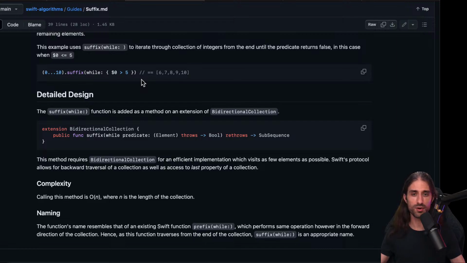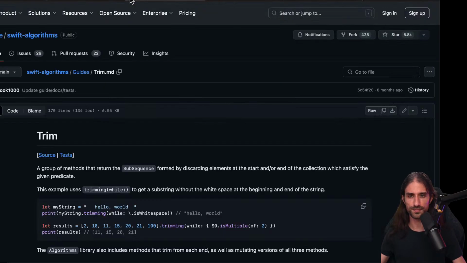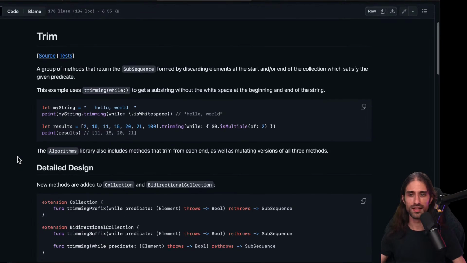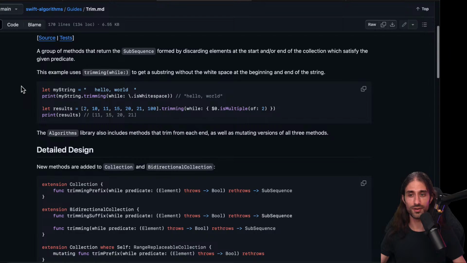So that's why I think prefix naturally comes more often than suffix, but it's good to have the equivalent one. Then we have trim. So a group of methods that return the subsequence formed by discarding elements at the start and/or the end of the collection which satisfies the given predicate. So you might be familiar with trimming, but on strings, to remove white spaces and new lines, for instance, because there is an API in Swift for that.